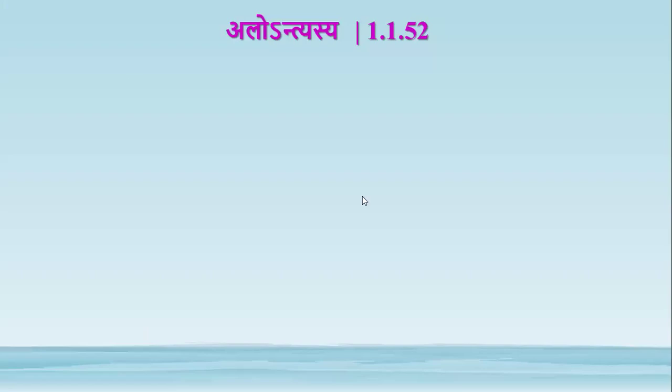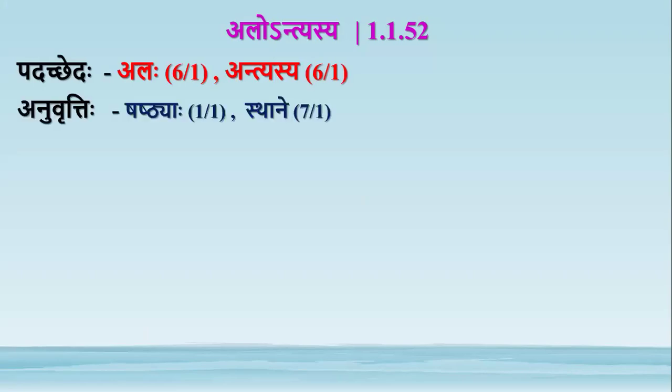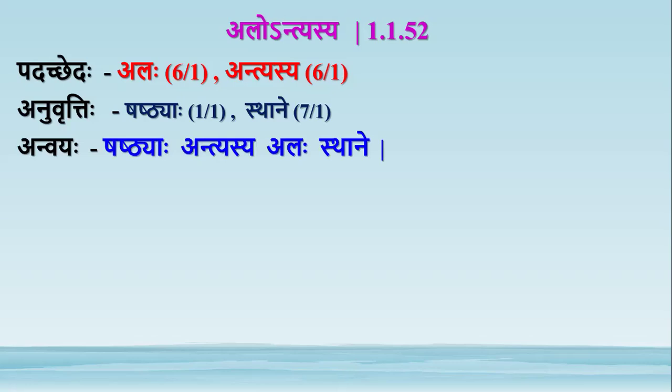Alontyasya: alaha, antyasya, both are in shashti. Shashtyaha sthani, shashti sthane, they come as anuvrtti. So the anvayaha is shashtyaha antyasya alaha sthani. Antyasya means of the last. Alaha is the shashti ekavachana of the word al. Al means all the letters starting from a of the ayun up to hal. So it covers all the swaras and all the consonants.